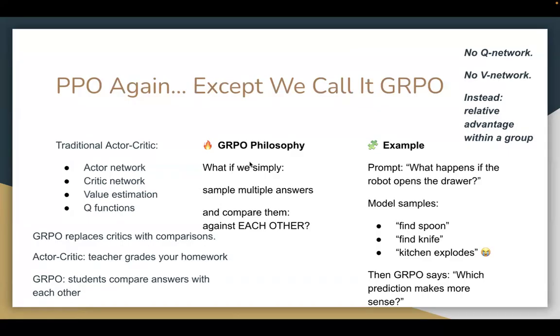The philosophy here is that we simply sample multiple answers and compare them against each other. Let's suppose the problem is what happens if the robot opens the drawer, and the model samples find spoon, find knife, kitchen explodes. Let's say we choose the option find knife, and we can compare that answer with the other two answers. This is what we call the relative advantage within a group. We take the reward, subtract the mean, and then divide by the standard deviation. And GRPO just says which prediction makes more sense.